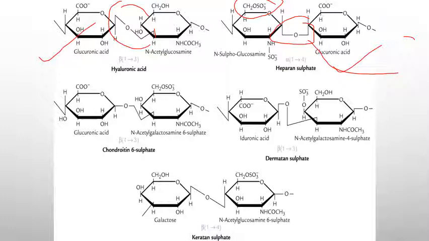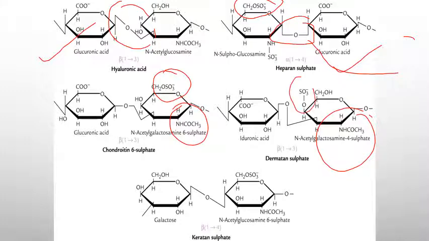Then chondroitin sulfate. Again the disaccharide unit is glucuronic acid and N-acetyl galactosamine 6-sulfate. You can see an additional acetyl group is present on the galactosamine. That is why the name is given as N-acetyl galactosamine. A sulfate group is also present, N-acetyl galactosamine 6-sulfate. And dermatan sulfate. Here the disaccharide unit is N-acetyl galactosamine 4-sulfate. The sulfate group is present on the C4 carbon atom. That is why the name is given as N-acetyl galactosamine 4-sulfate.